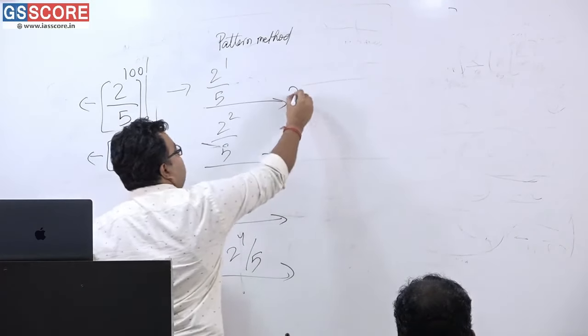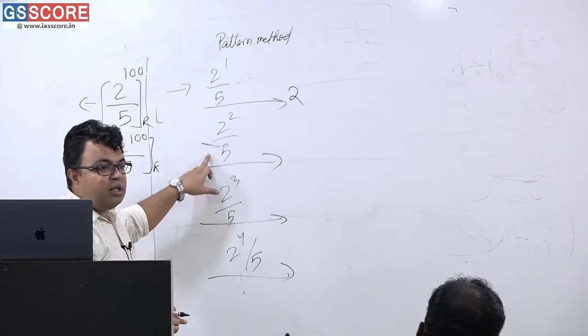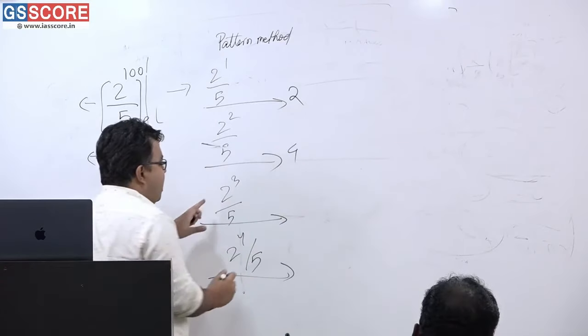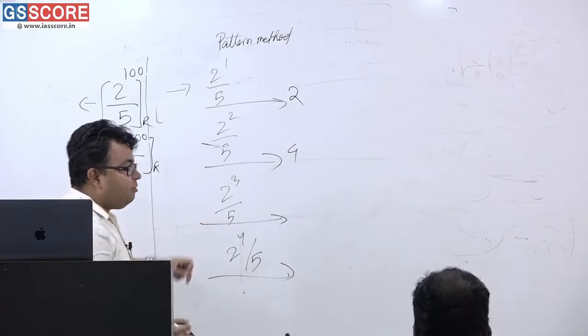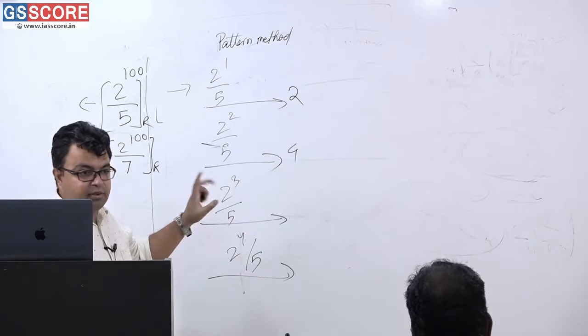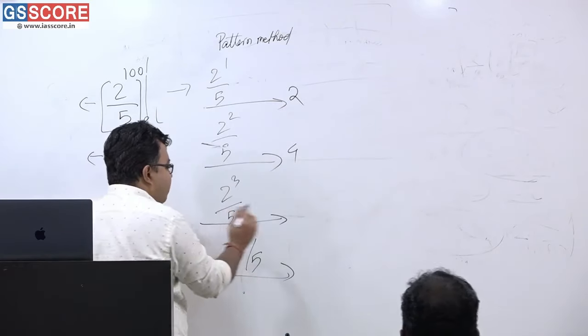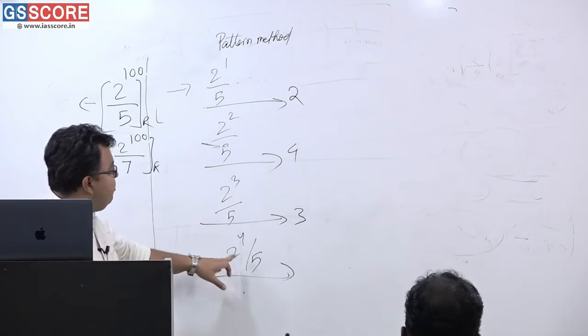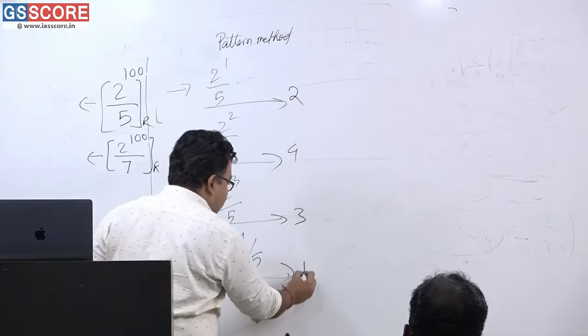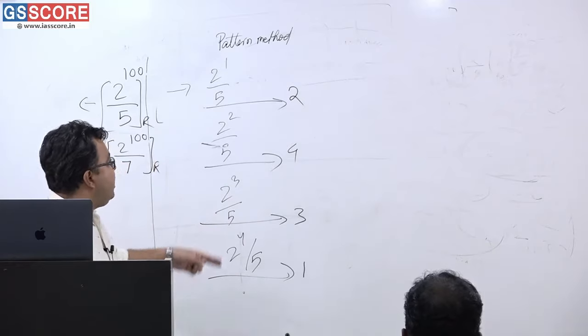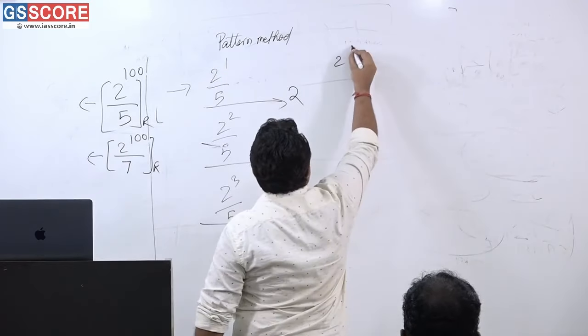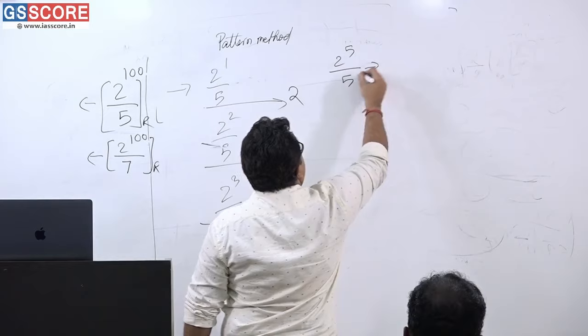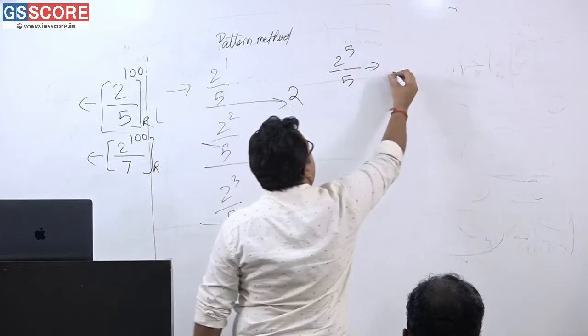What is the remainder? 2. This divided by 5, what is the remainder? 4. Am I correct? 2 to the power 3 is 8. 8 by 5 is what? 3. And 2 to the power 4 is 16. 16 when divided by 5 is what? 1. Again 2 to the power 5 when divided by 5 will be what? 32 when divided by 5 will be 2.